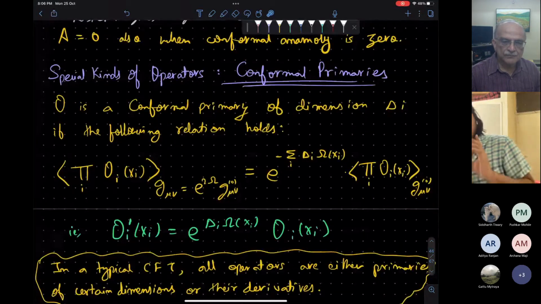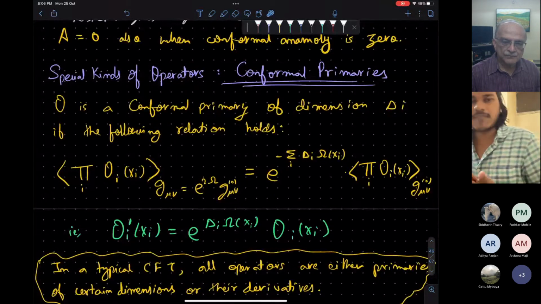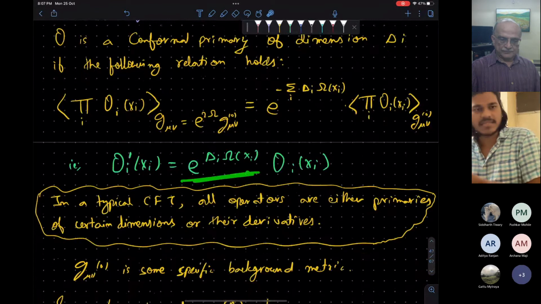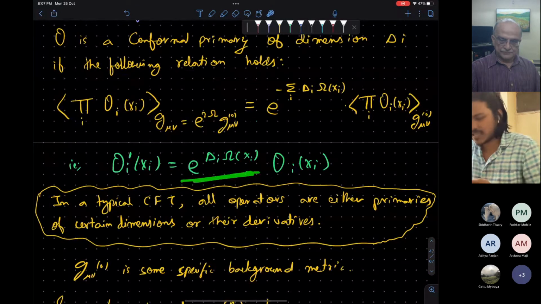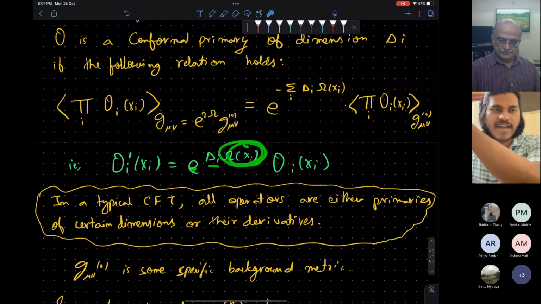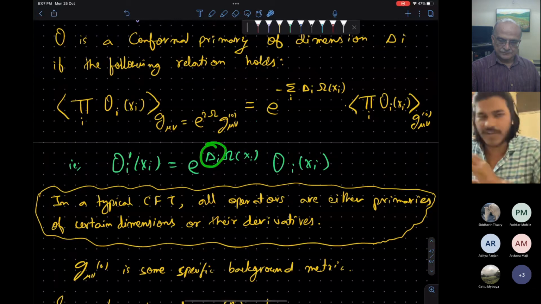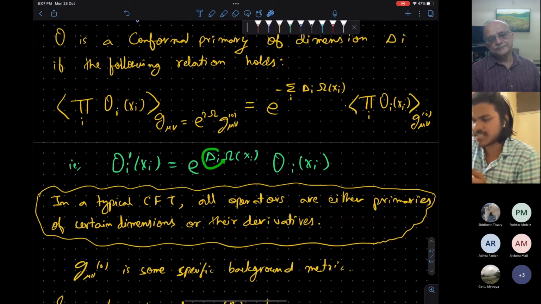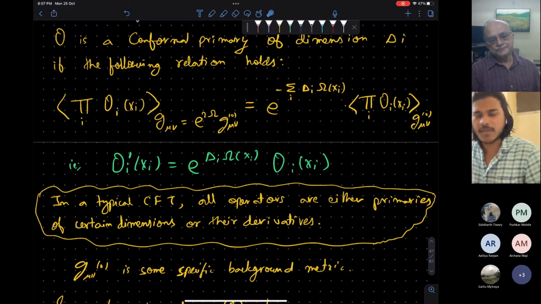Okay, so in conformal field theory, there is a special kind of operator called conformal primaries. Those operators transform by scaling, like e to the power delta_i omega, where omega is the conformal factor and delta_i is called the weight of this primary operator. So these operators just scale under the scaling of the metric with different weights.